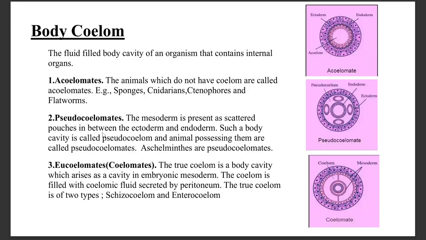Pseudocoelomates, they have a body cavity, but it does not arise from mesoderm. That is why they are called pseudocoelomates. The roundworms are pseudocoelomates, and eucoelomates, they have true body cavity and it arises from mesoderm. That is why they are called eucoelomates. And it can be further divided into schizocoelomate and enterocoelom.